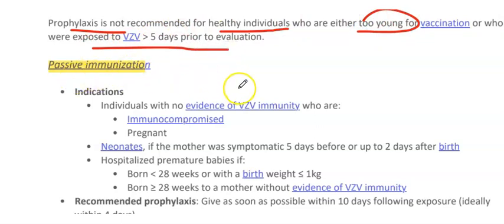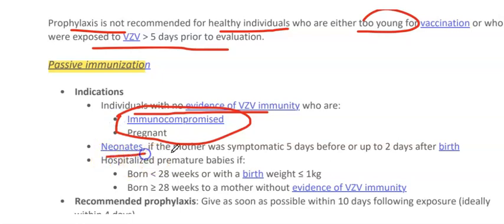Passive immunization indications are individuals with no evidence of VZV immunity who are immunocompromised and pregnant. Neonates, if the mother was symptomatic 5 days before or 2 days after the birth. This is the period of high risk for the neonates because their immune system is not mature and the mother was not ready to prepare the antibodies which can cross the placenta and protect the neonate from the infection.